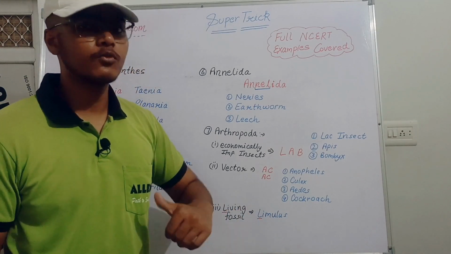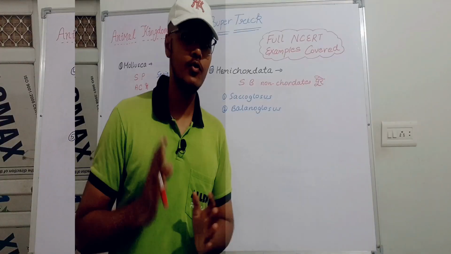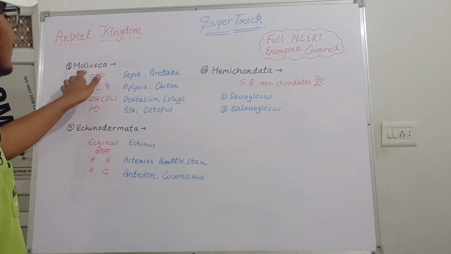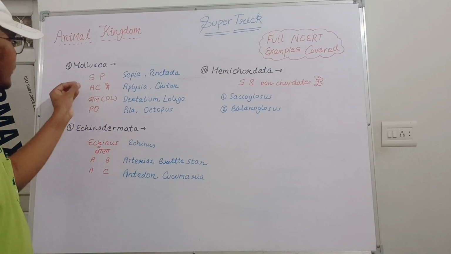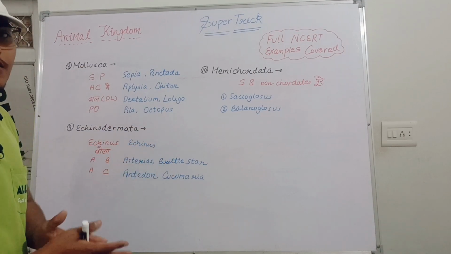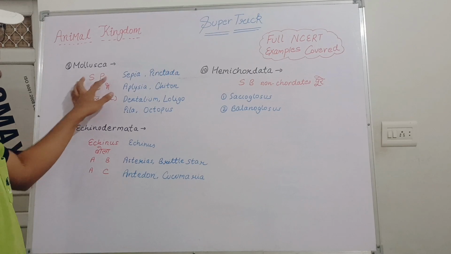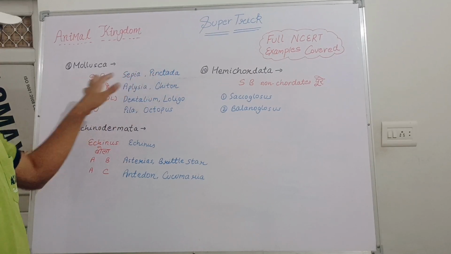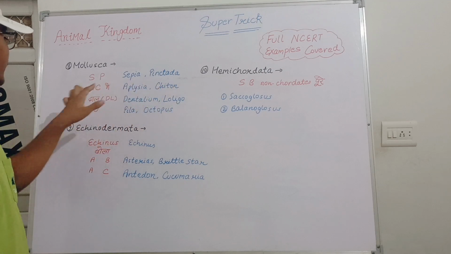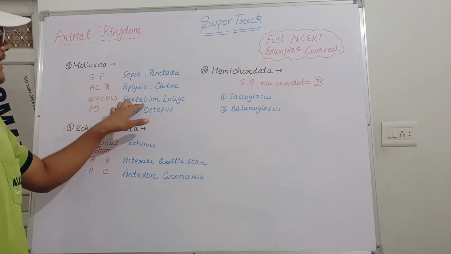This is very easy. Now let's move toward the other phyla. The next one is Mollusca. For the Mollusca, we will use the trick "SPAC में दाल पियो". You can imagine any SP in your surroundings, then imagine this SPAC में दाल पियो. SP means Sepia, then Pinctada, A for Aplysia, Chiton. DL means Dentalium, Loligo.